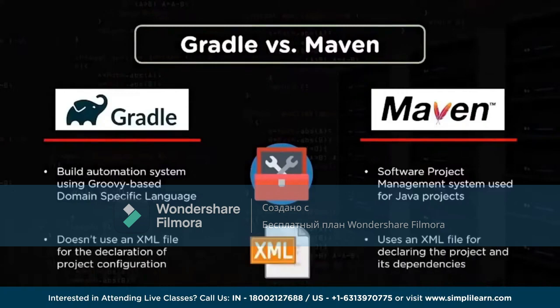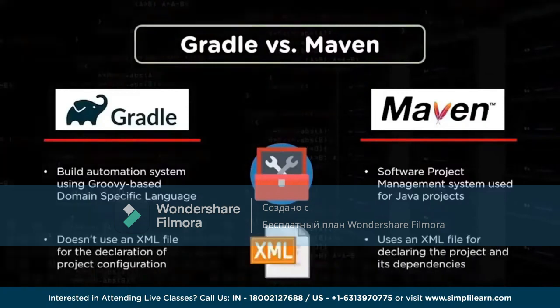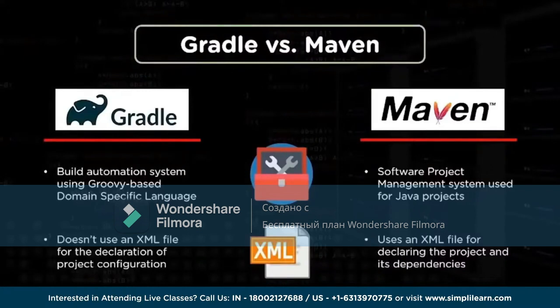And on the other hand, Gradle is something which is not using the XML format, and whatever build scripts you are creating are in the Groovy based DSL language. And on the other hand, in the POM we have to create the XMLs, dependencies, whatever attributes you are putting up in Maven, that's available in the format of XML.